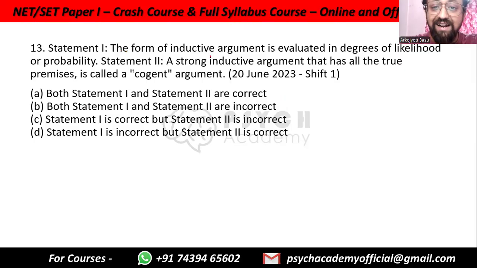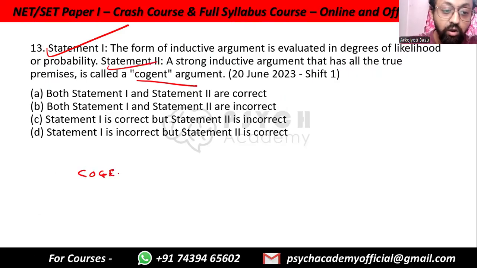The form of inductive argument is evaluated in degrees of likelihood or probability. This is correct because an inductive argument is likely to be true, not entirely guaranteed to be true. A strong inductive argument that has all true premises is called a cogent argument. This is also true. So understand, for an inductive argument to be cogent, premises have to be true plus reasoning has to be strong.